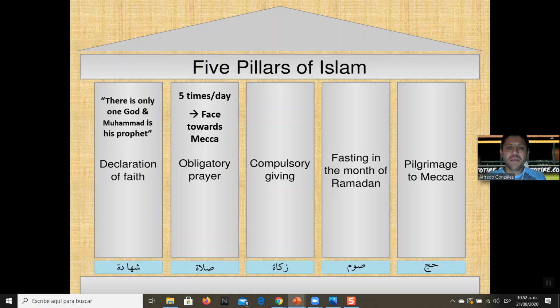Right? The third one is giving to the poor. Compulsory giving. You should be giving 1/40th of your income to be donated to the poor. Okay. The fourth one is Ramadan.